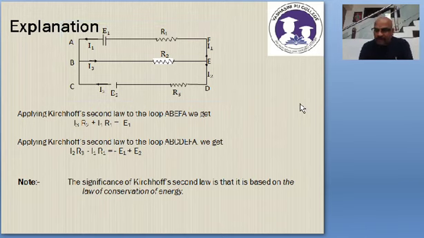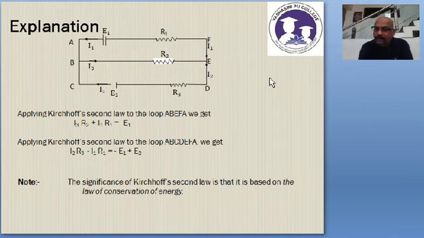I repeat the same thing. Please listen. For the first loop I will apply KVL. I will start moving from B. While moving from B to E, current I3 is marked to flow from B to E only. Therefore I should consider I3R2 positive. The product of current and resistance is positive. While going from E to F, no resistor, therefore no IR product.